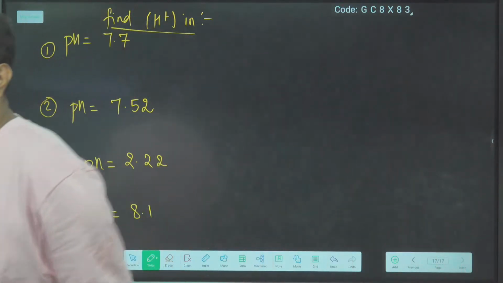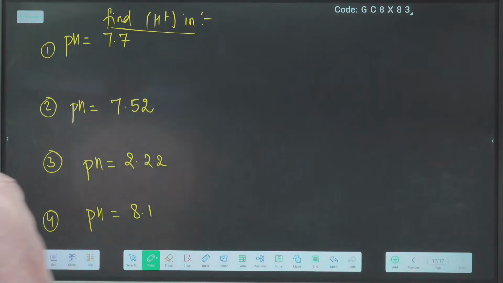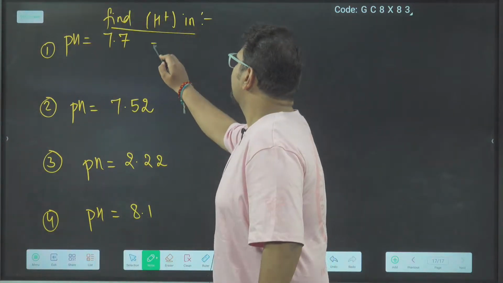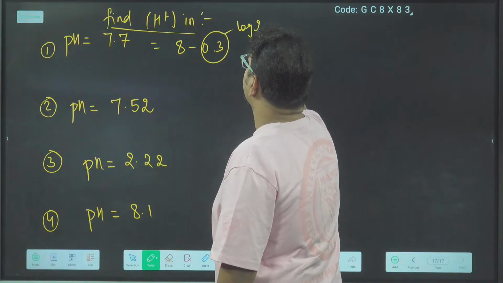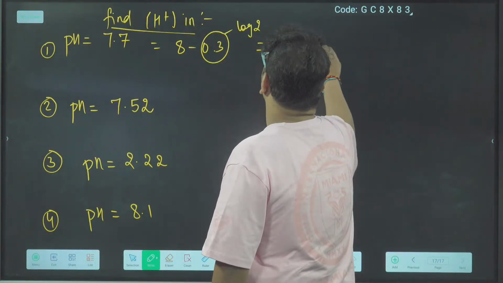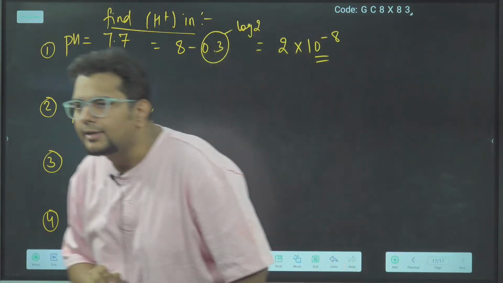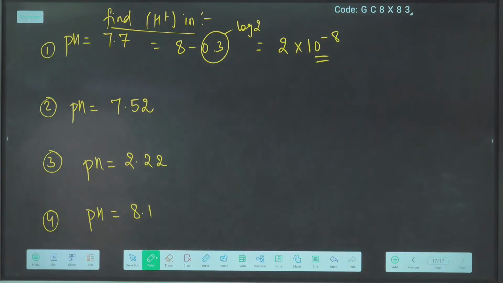First one, people are saying 2 into 10 power minus 8. Let us check. So 7.7 will be 8 minus 0.3. 0.3 is log 2. So 2 into 10 to the power minus 8. Yes, correct answer. Second one I want now.